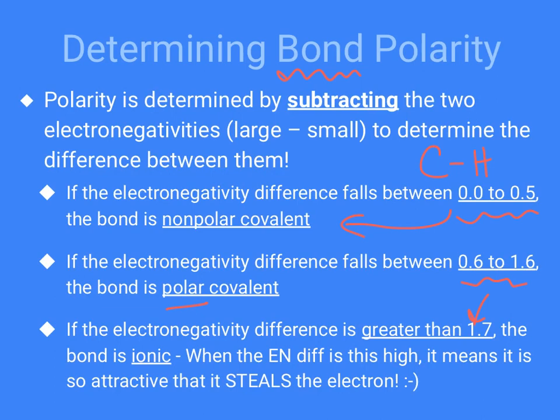Sodium and chlorine. Sodium transfers an electron onto the chlorine because the chlorine, now we know, is extremely electronegative. It's attractive to that electron, so it steals the electron. If they don't fully steal it, it's still covalent. But if they do fully steal it, that's when it's ionic. So now we're realizing all of these bond types are really on the same spectrum. And that's a good thing to recognize: it's all just about attractiveness to electrons and where the electrons go.